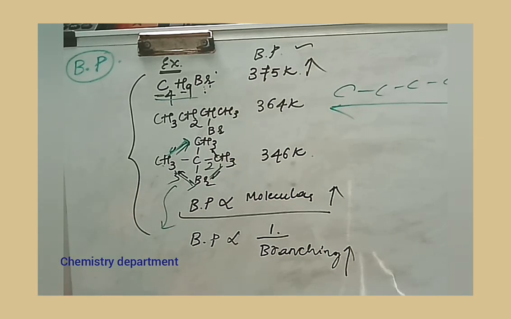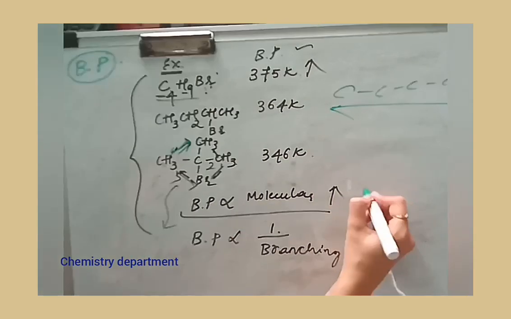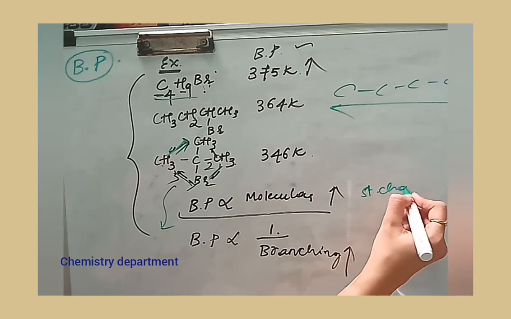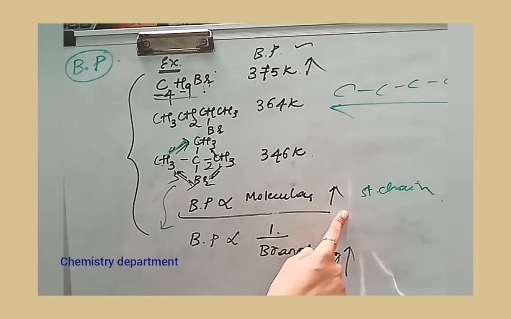So two things you have to remember here: boiling point is directly proportional to the molecular mass for the straight chain molecule, whereas for the branching, the boiling point is inversely proportional. This concept is very important. If you make a note of this, directly proportional to the molecular mass and inversely proportional to the branching, then this will be clear.